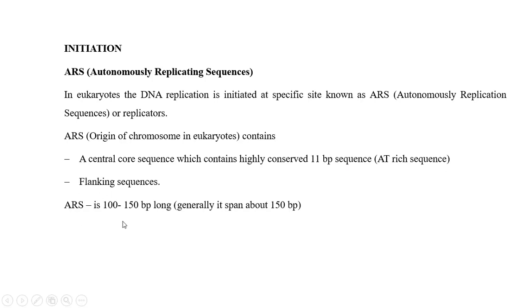In prokaryotes, there is only one origin of replication. In eukaryotes, there are more than 100 ARS, because eukaryotes are very large in size. If replication proceeded from a single origin, it would take a long time to complete. Hence there are more than 100 replicons, 100 origins of replication. Replication starts at the same time in the 100 replication forks and is completed within 1 hour.